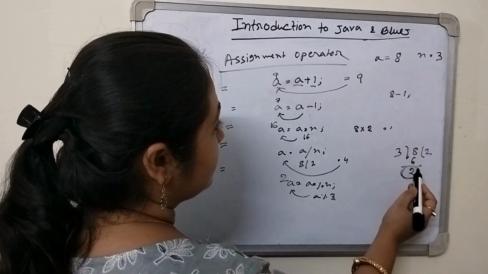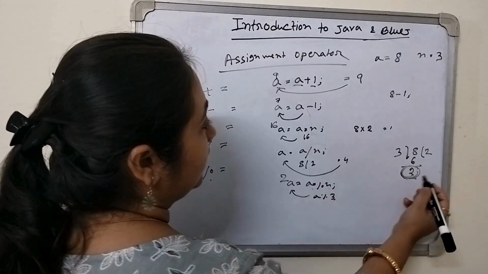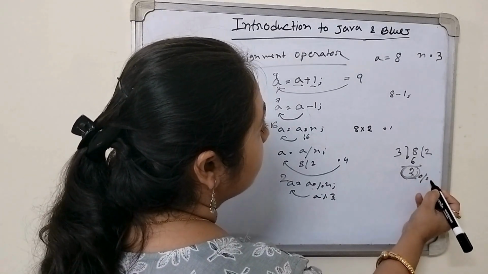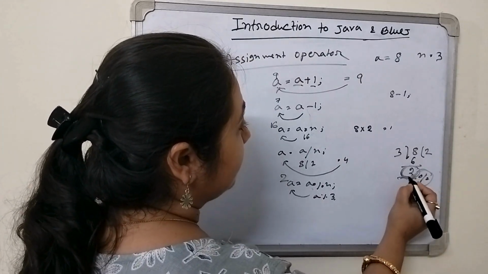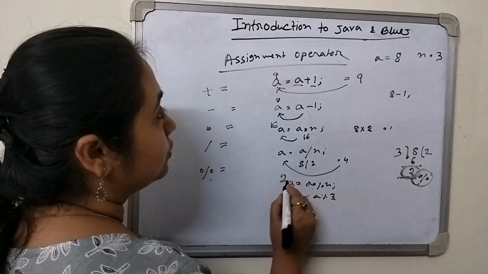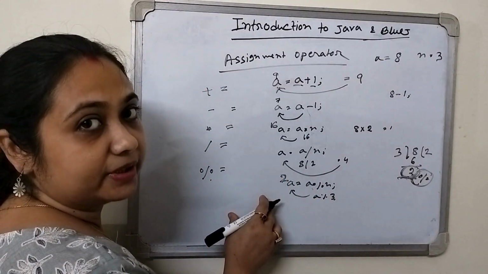We are writing this remainder in the place of a. Modular division means we are writing the value of the remainder. This is the 2. So this is the assignment operator.